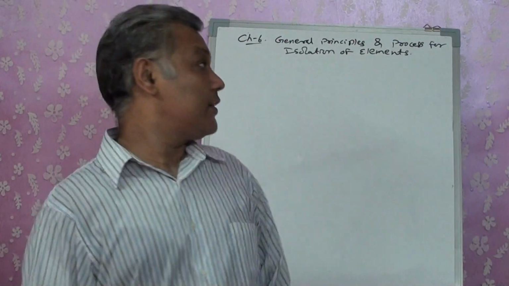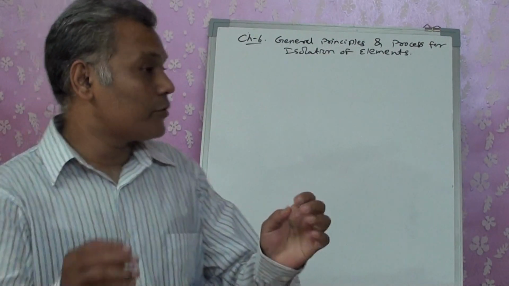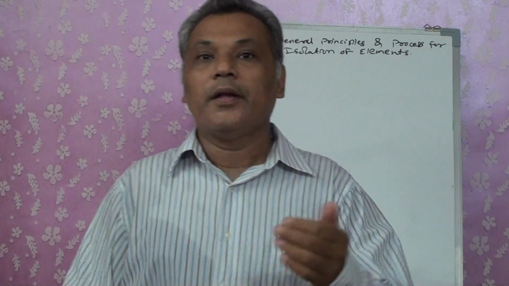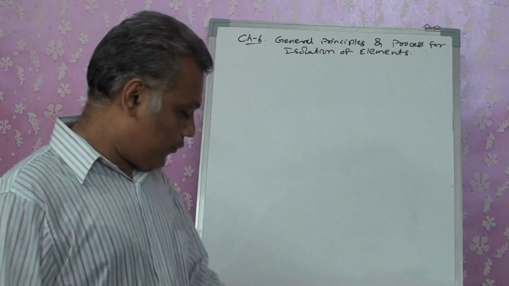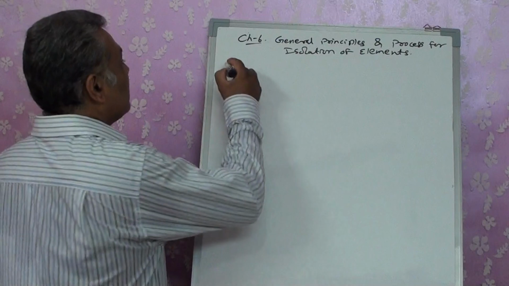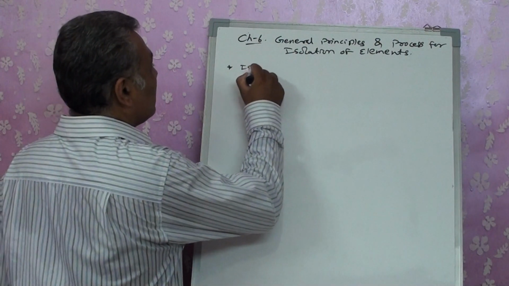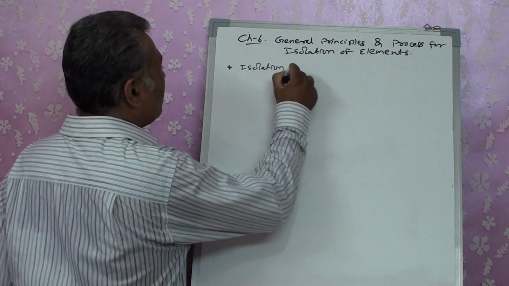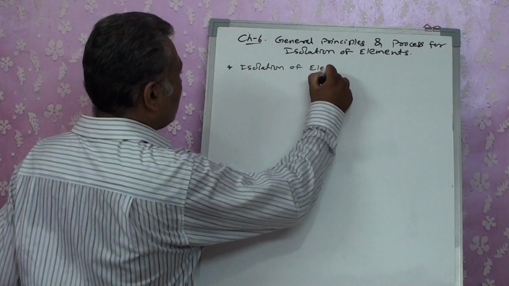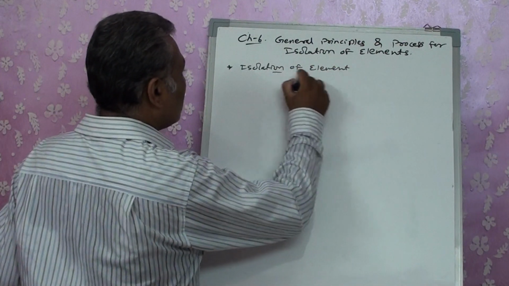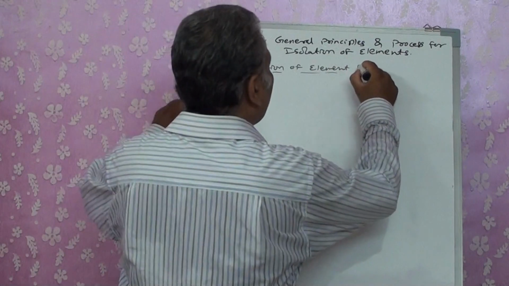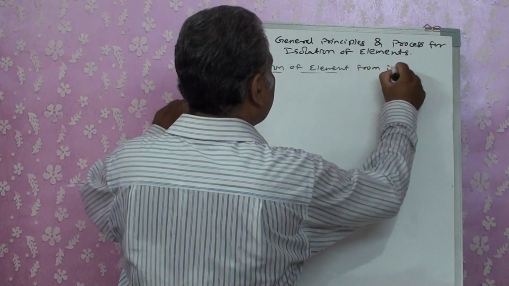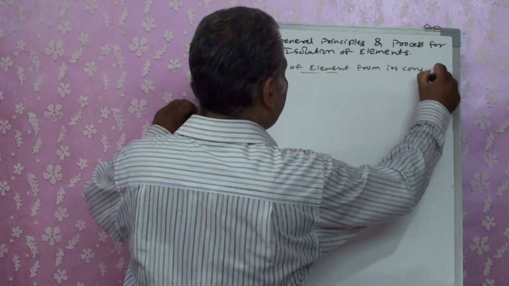We are studying chapter number 6, General Principles and the Process of Isolation of the Elements. In our first lecture, we studied how to concentrate the ore. Today, we want to go for isolation of the element from its ore, from its concentrated ore, right?